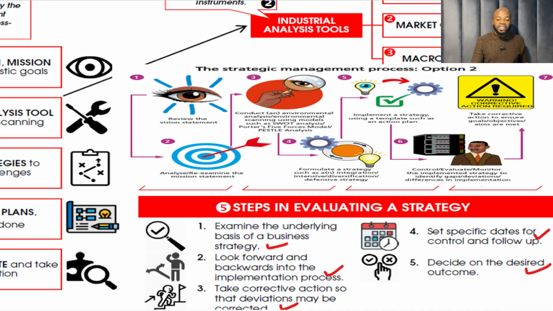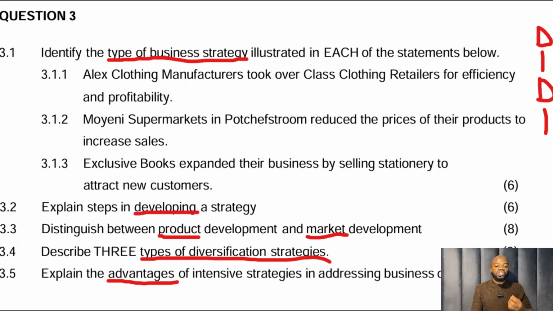All right, then let's look at what the next question says. It says distinguish between product development and market development. Now, there is a key here. These two are related. Product development, market development. So let me give you a key. In product development, what are we developing? We are developing a new product.